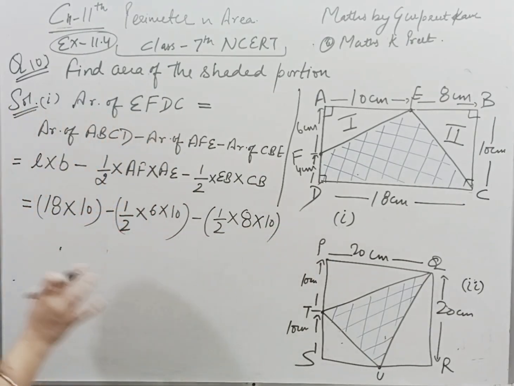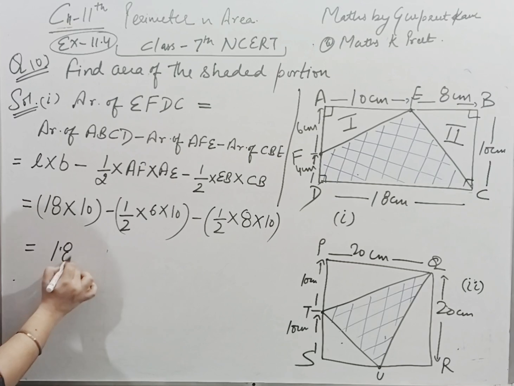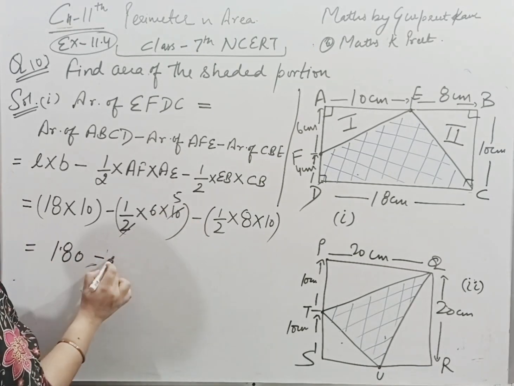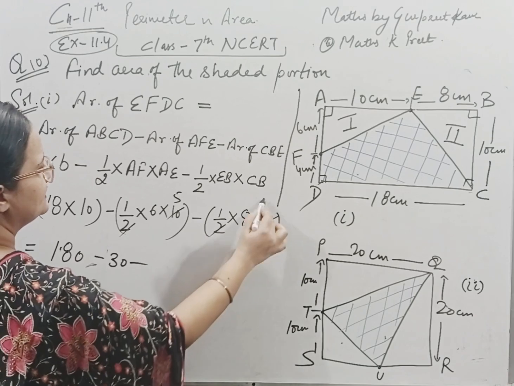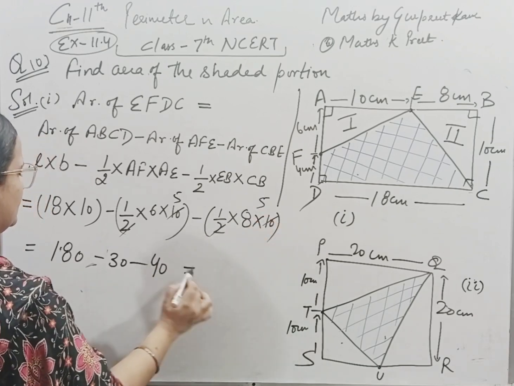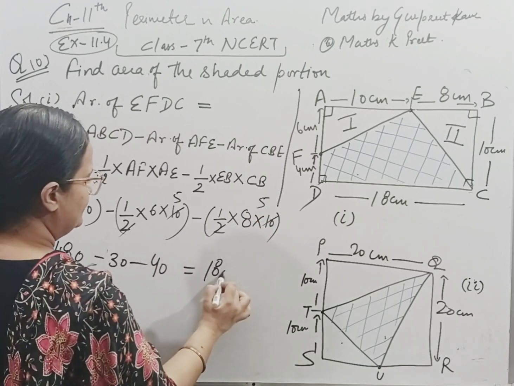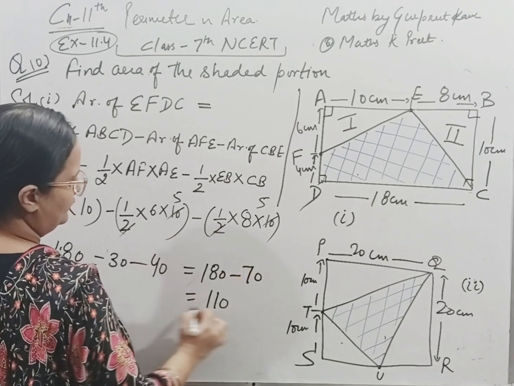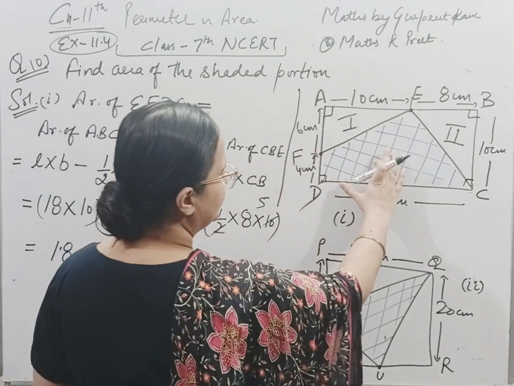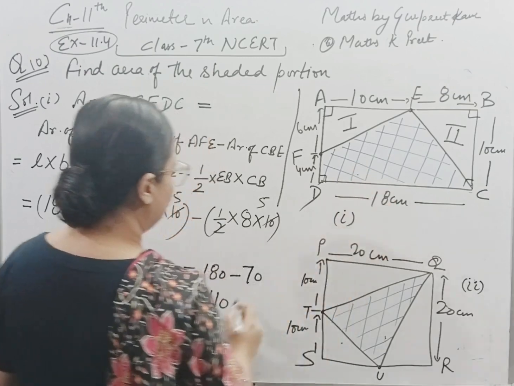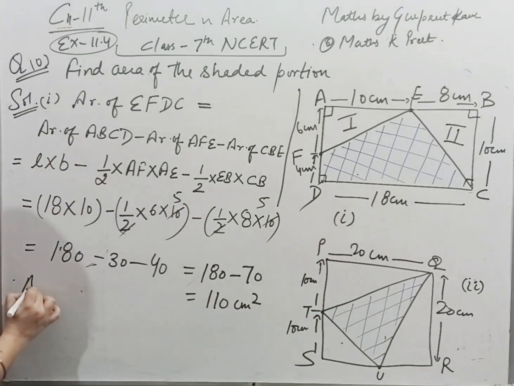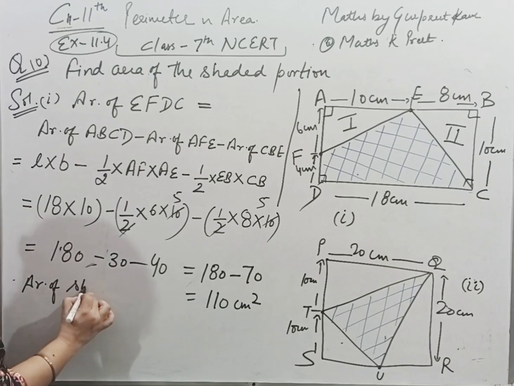So we can simplify these values to 5. This is 30 minus 30 minus 2 5. This is 40. So basically this is 180 minus 70, and the answer for the area of this shaded portion is 110 centimeter square. This is the area of the shaded portion.